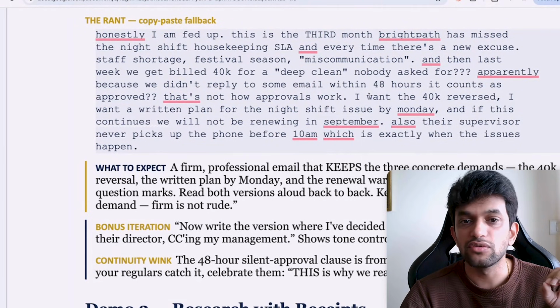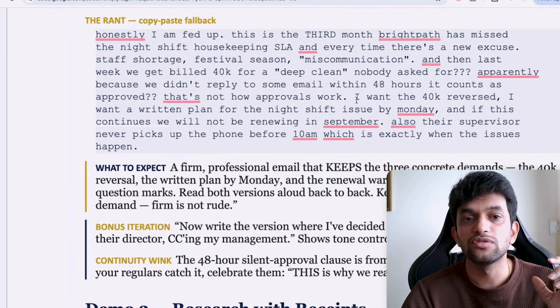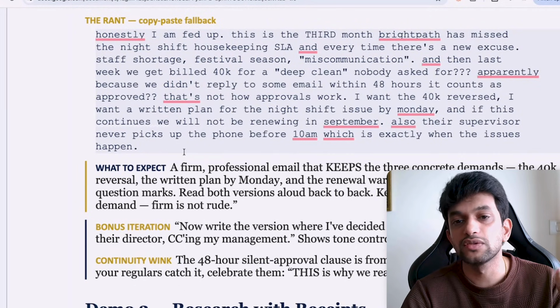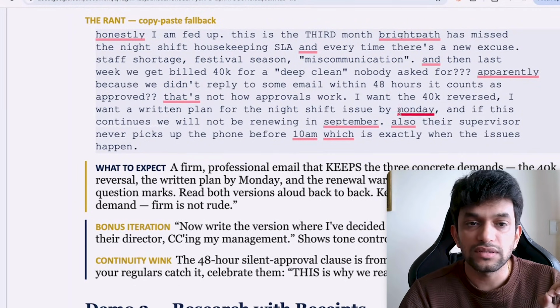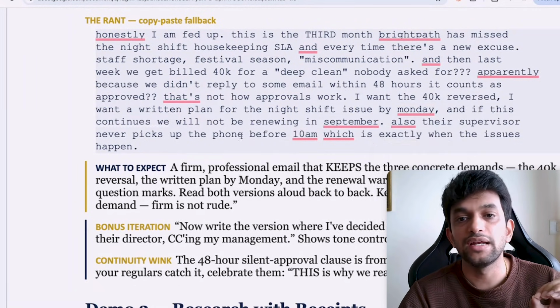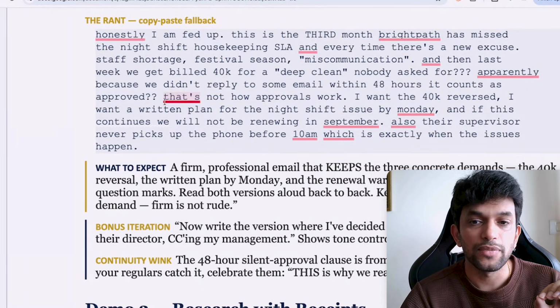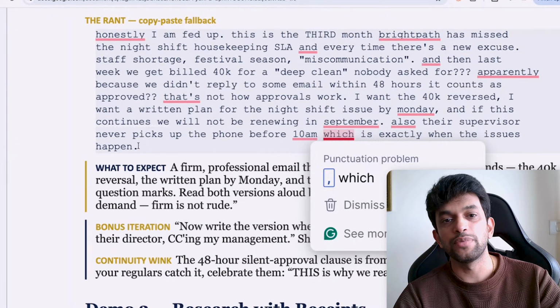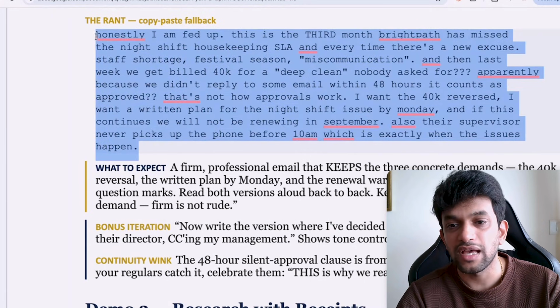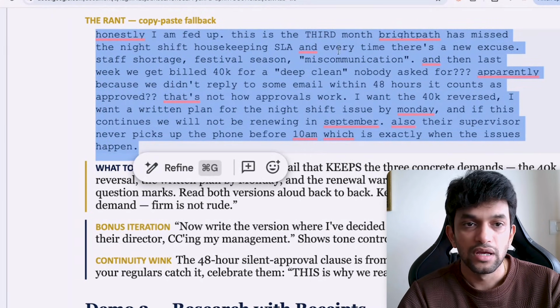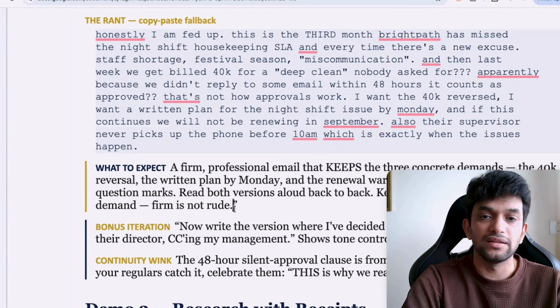Apparently because we didn't reply to some email within 48 hours, it counts as approved. That is not how approvals work. I want the 40K reversed. I want a written plan for the night shift issue by Monday. And if this continues, we will not be renewing in September. Also, their supervisor never picks up the phone before 10 a.m., which is exactly when the issues happen. Okay, so this is my rant.